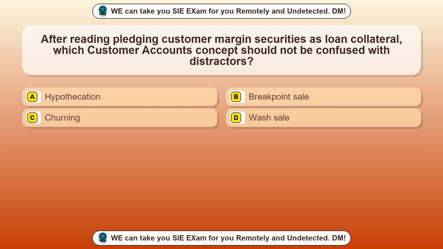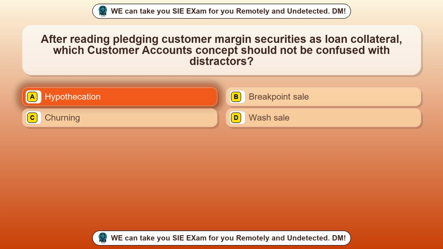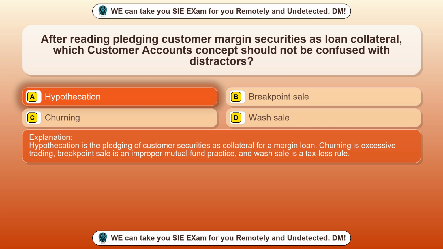Question 54. After reading about pledging customer margin securities as loan collateral, which customer accounts concept should not be confused with distractors? Option A, hypothecation. Option B, breakpoint sale. Option C, churning. Option D, wash sale. The correct answer is option A, hypothecation. Hypothecation is the pledging of customer securities as collateral for a margin loan. Churning is excessive trading, breakpoint sale is an improper mutual fund practice, and wash sale is a tax loss rule.